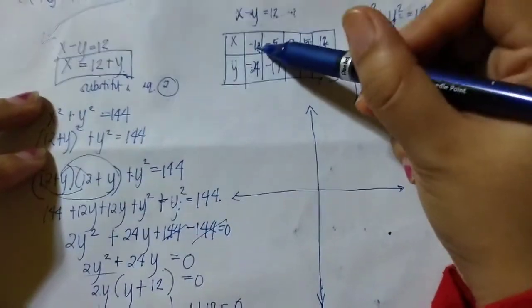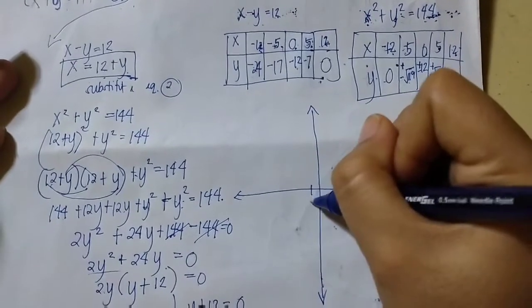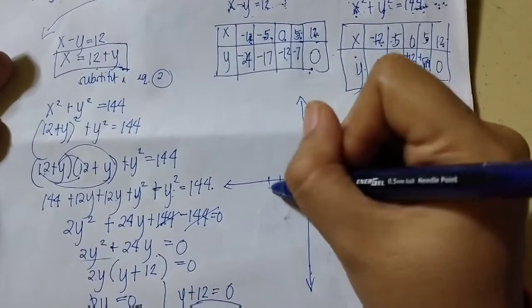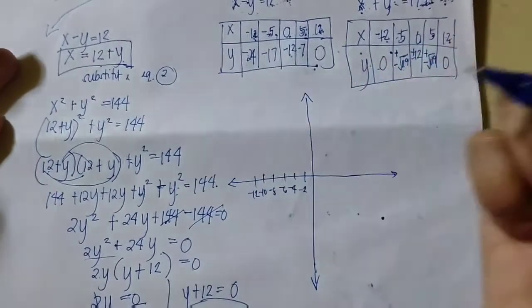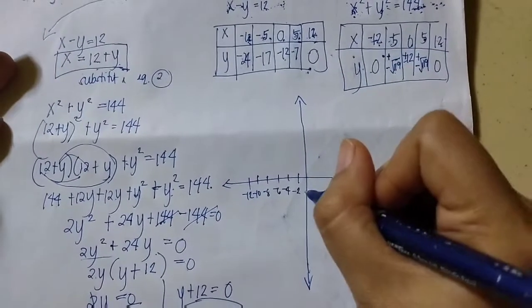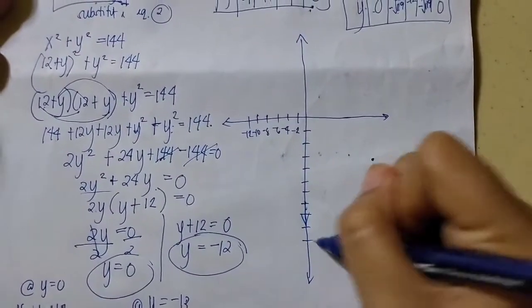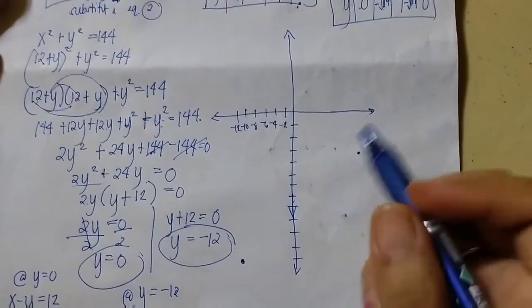So first equation, negative 12. Since it is big, we will go by 2. 2, negative 2, 4, 6, 8, 10, 12. Negative 8, negative 10, negative 12. Negative 24. 2, 4, 6, 8, 10, 12, 14, 16, 18, 20, 22, 24. Negative 24.